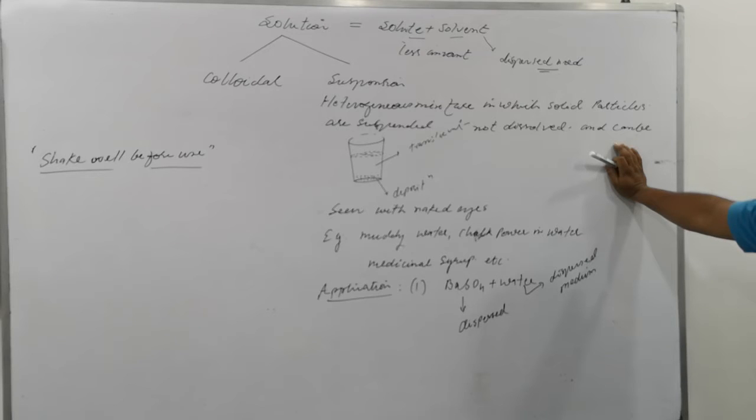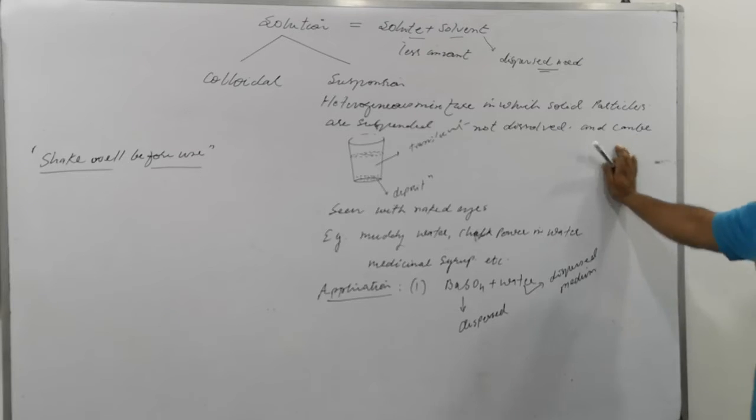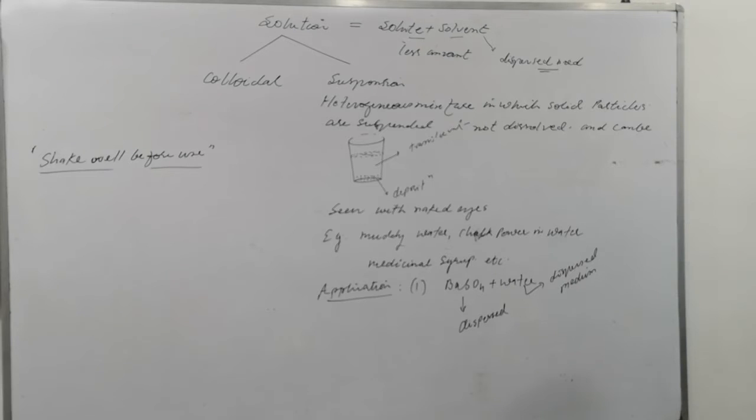Partially soluble barium sulfate dispersed in water forms an opaque medium. The opaque medium is used for diagnostic X-ray, meaning where the X-ray is done.